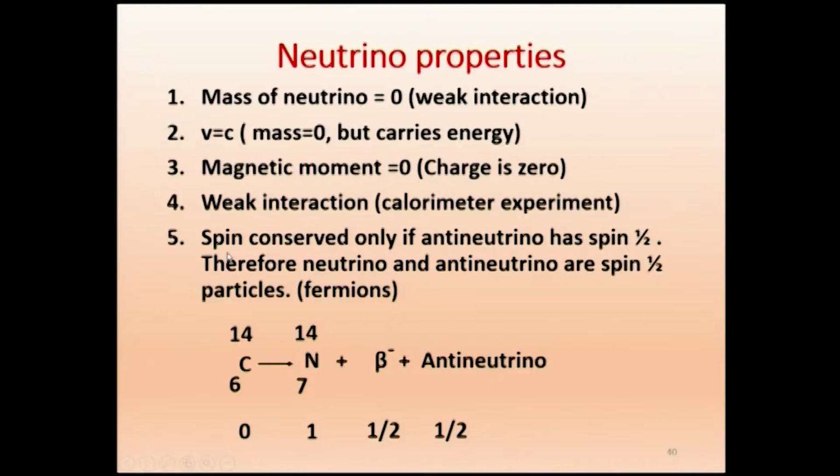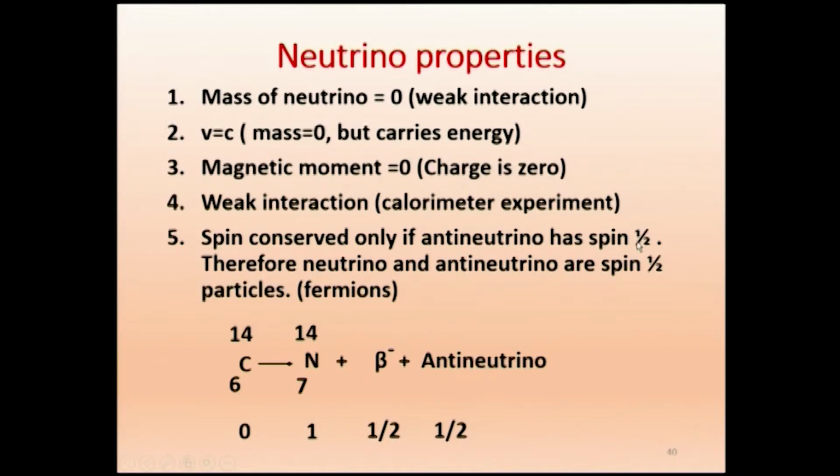Now the fifth one: spin is conserved only if the neutrino and antineutrino have spin half. Pauli said the neutrino is a particle with mass 0, it moves with the velocity of light, magnetic moment is 0, it has weak interaction, and it should have spin half.